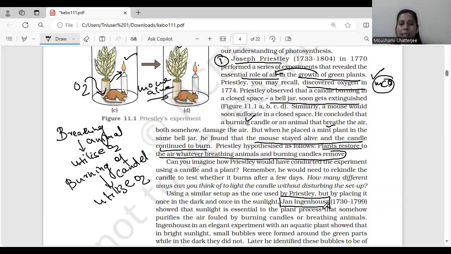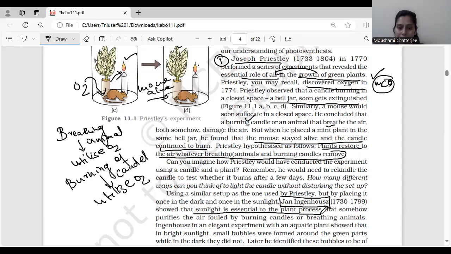What he did was, he used the same setup. उन्होंने same setup use किया जो Priestley ने use किया, dark में भी और sunlight में भी. So what he showed is that sunlight is essential to the plant process that somehow purifies the air fouled by burning candle or breathing animal. So sunlight is essential. इन्होंने क्या कहा?